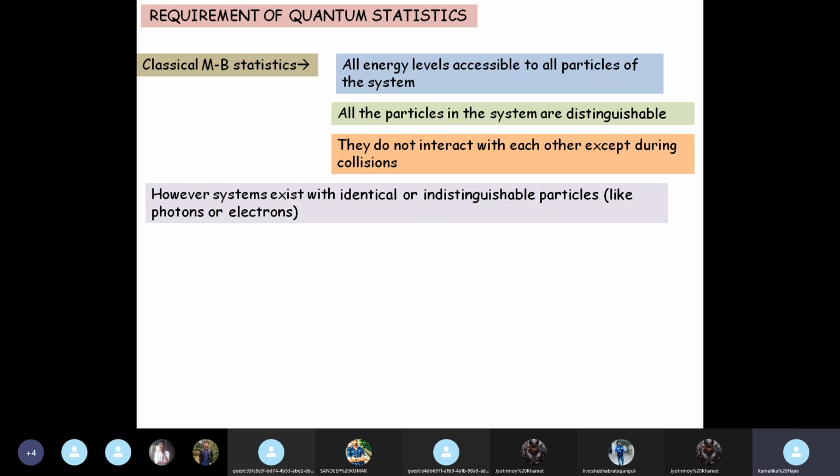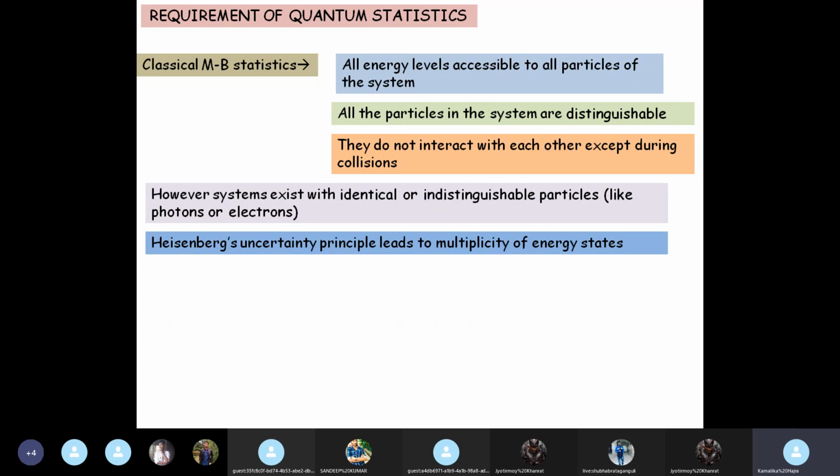If you have a system of electrons, a stream of electrons hitting a metal sheet, thereby emitting, say, Compton effect or something like that, they are all indistinguishable, identical particles. So again, they will not follow MB statistics. Okay, so there are systems with identical particles, and then you cannot apply MB statistics.